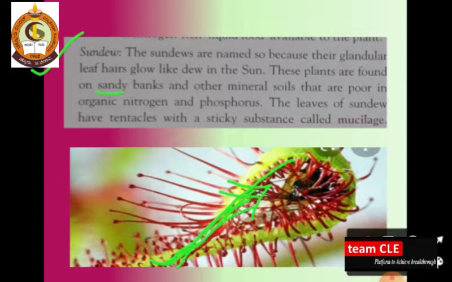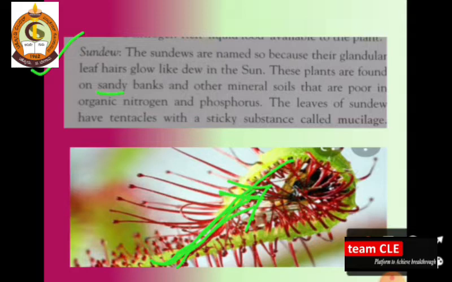This is the leaf, which is fish-shaped, with granular leaf hairs which glow like dew in the sun, and these plants are found on sandy banks. Sandy banks means where there is sandy land, you can find these sundew plants, which don't have a proper amount of nitrogen and phosphorus.